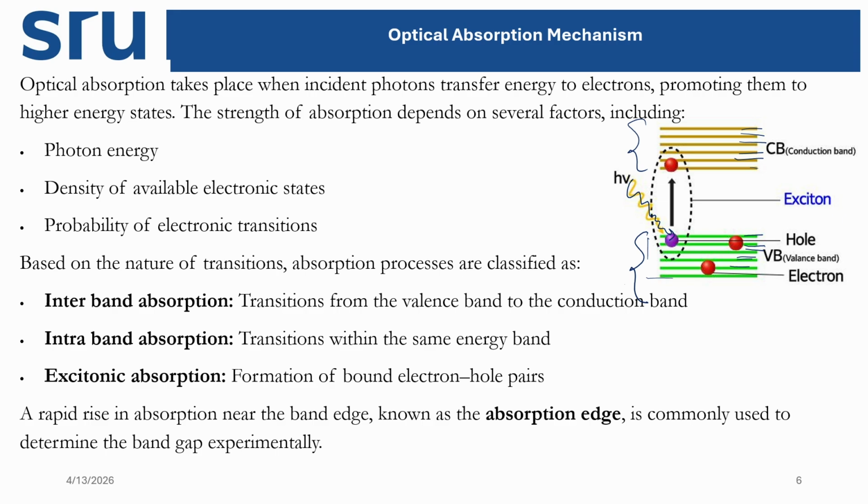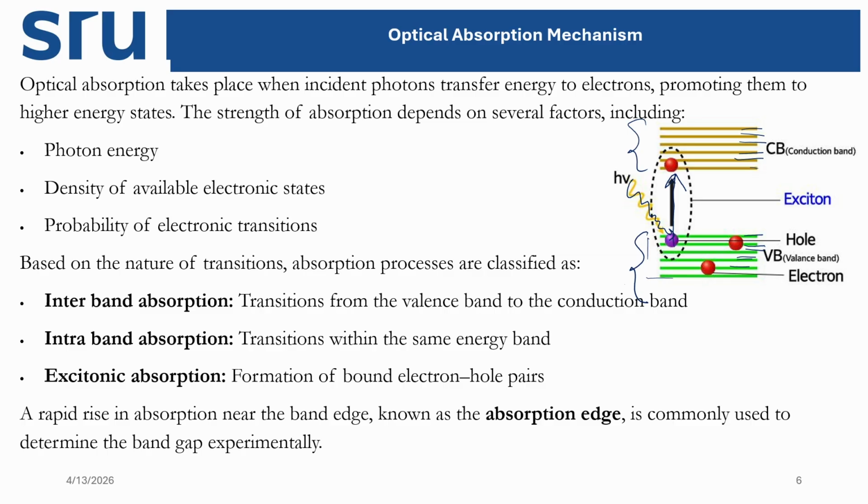Now when a photon interacts with the electron in the ground state, then if the electron moves to the excited state, a hole will be created, that is called a hole. It means the electron, which is negative, is shifted from the ground state to the excited state. When it goes, one hole is created in the ground state.